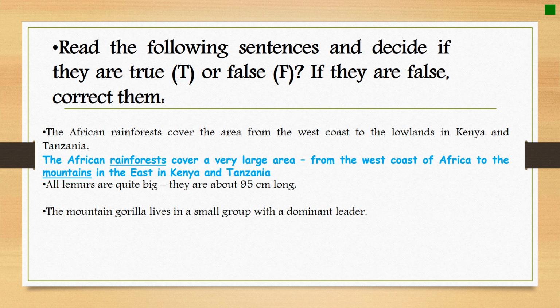The second sentence tells us that the lemurs are quite big. They are about 95 centimeters long. This sentence is true because this is mentioned in paragraph 2, and they told us that the lemurs are 95 centimeters long. The third sentence is the mountain gorilla lives in a small group with a dominant leader. This is true also because the article mentions that the gorillas live in small groups and they have a male leader or a dominant leader.